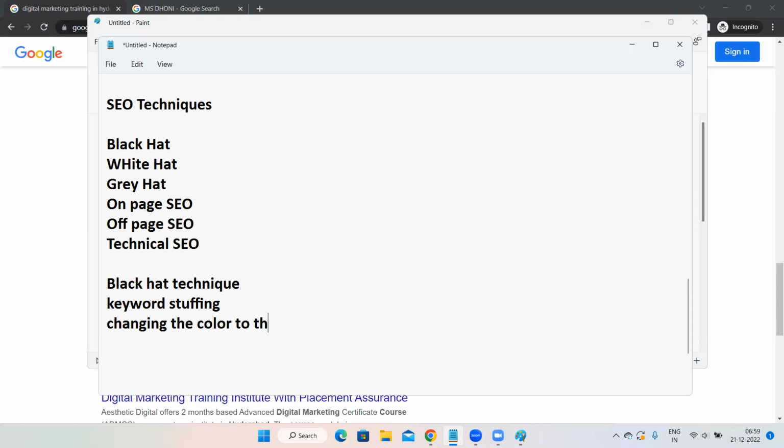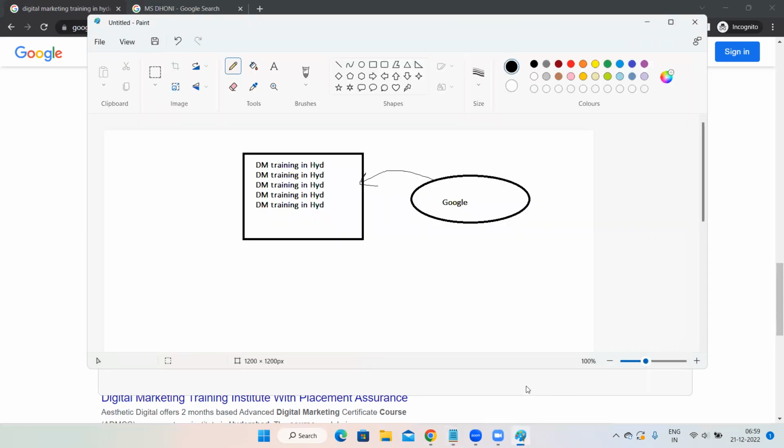Nothing. Exactly. Same thing people would do. I mean, most of the people even do it now. The thing is, changing the color of the text to the background color is also same like keyword stuffing.